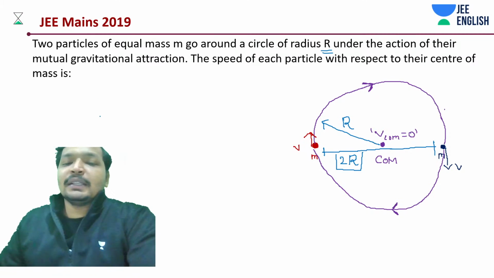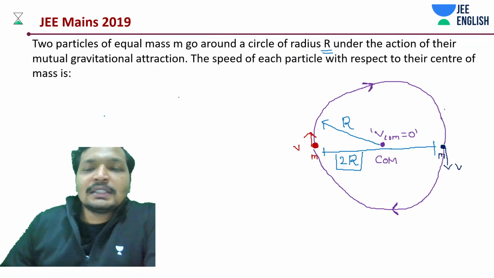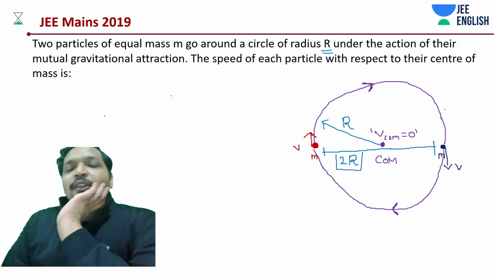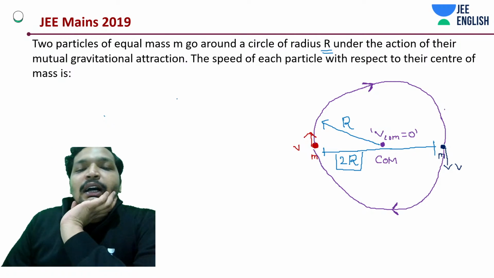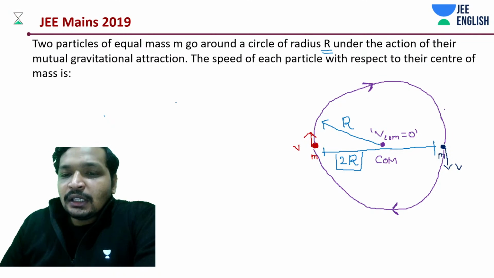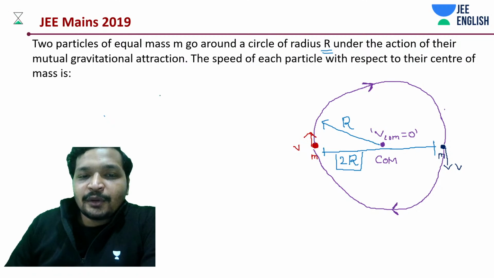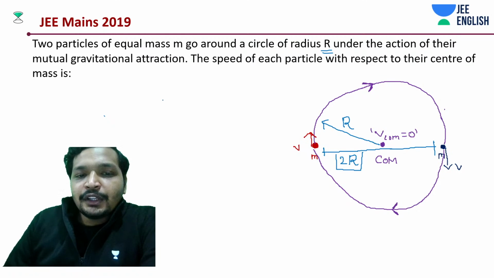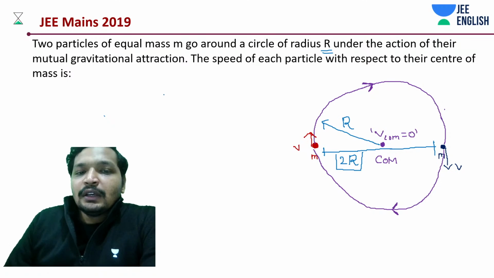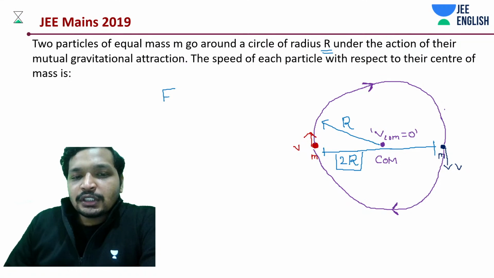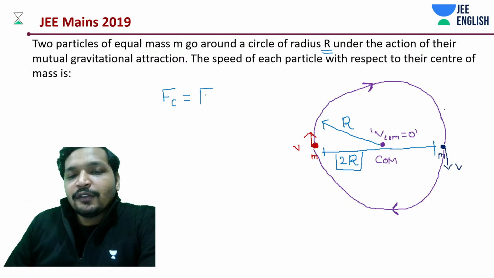And that means I have to assess the velocity of one of the particles. First of all, we know a few things. We know the centripetal force should be matched with your gravitational force.